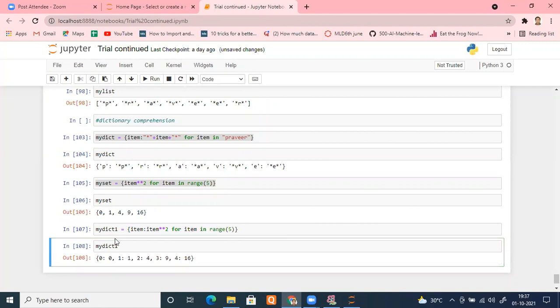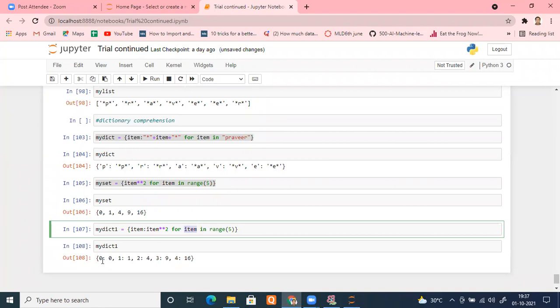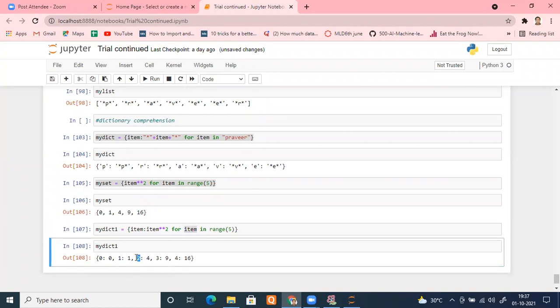See, now it will generate numbers 0 to 4. Remember? So 0 will become the key for this, 1 will become the key for this, 2 will become the key for this, 3 will become the key for this, 4 will become the key for this. I hope you get a clear-cut idea about dictionaries.